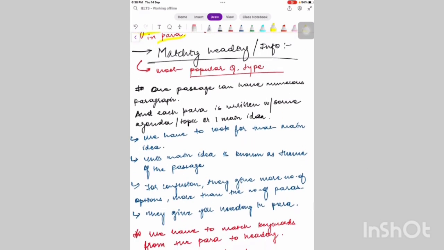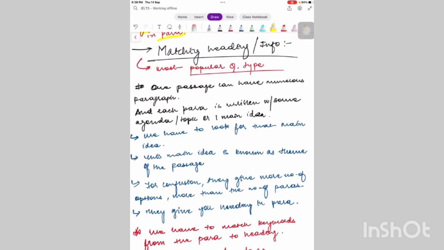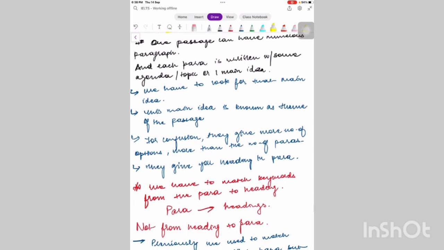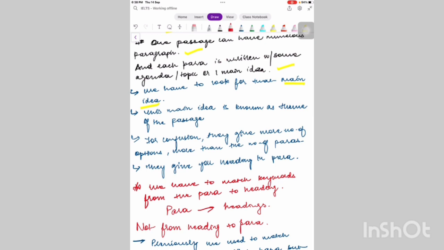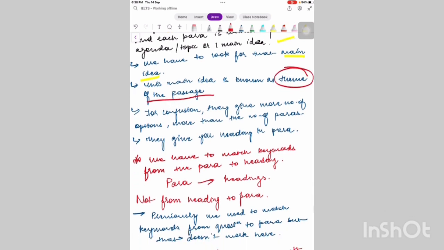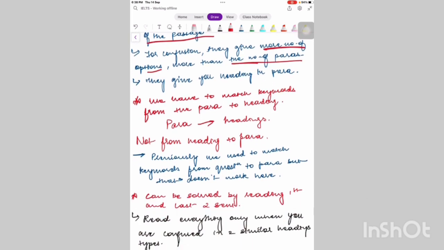Now matching heading or info type questions में क्या होता है? These are the most popular questions that we have already learned that. One passage can have numerous paragraphs and each para is written with some agenda, topic or main idea. We have to work to look for that main idea. This main idea is known as the theme of the passage. For confusion, they give more number of options and more number of paragraphs. They give you headings in paragraphs. We have to match keywords from the paragraphs to heading.